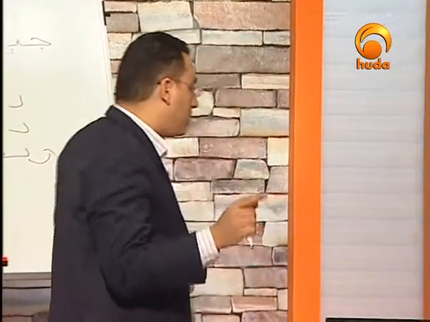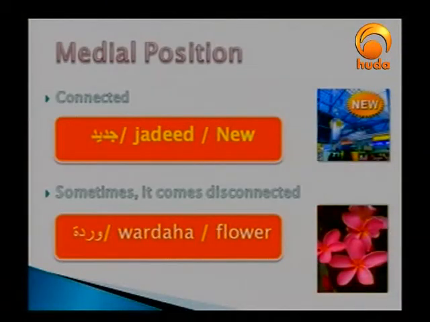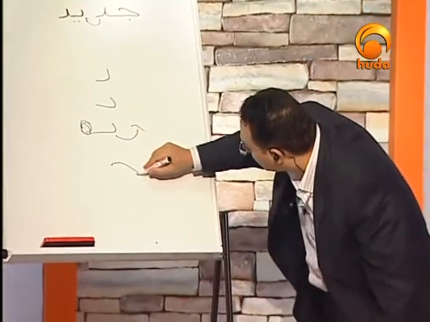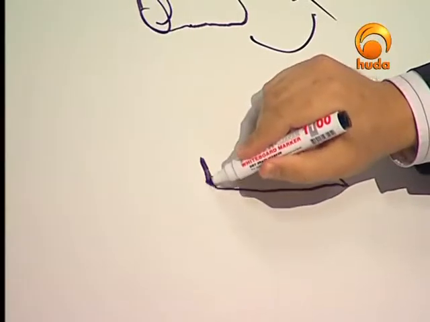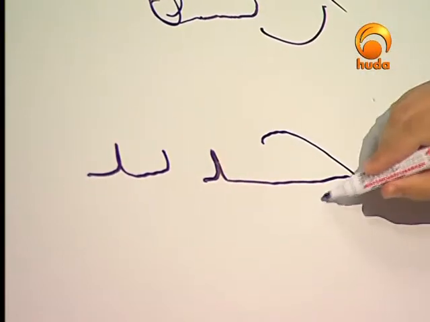But how about when it comes in the final position? Well, in the medial position, as I said before, we have two cases: the first one, which is connected, and the second one, which is disconnected. First of all, I might ask you to write the word gadid on your scratch paper. Can you do that, please? Yes, I write it once again here, gadid. Can you follow me on writing it? Here it is. Ga.